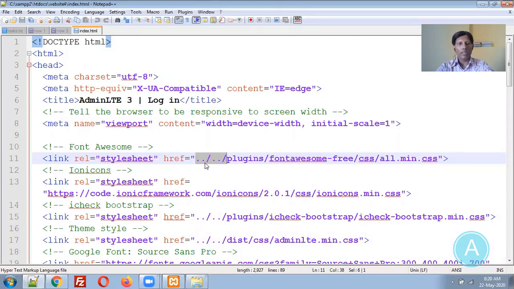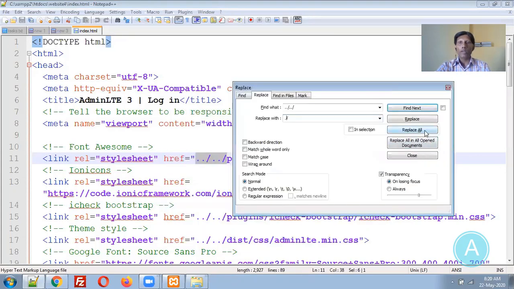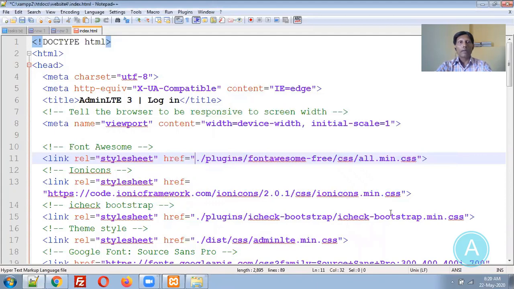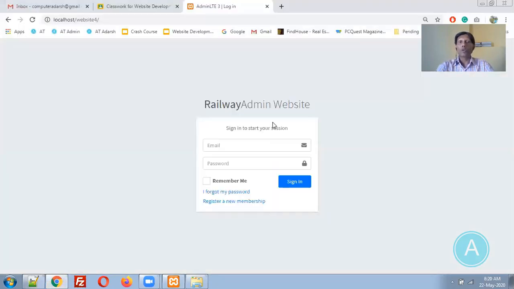Let me open this, Control H, copy, paste. I am changing it to only a single dot and slash. Single dot means current document. Replace all. Let me save that particular file. Let me refresh it. Now you can see the things. So this much change is required whenever you are moving pages from inside to outside and outside to inside. So now let me validate this email ID and password.